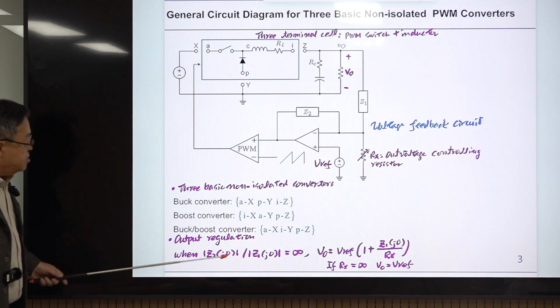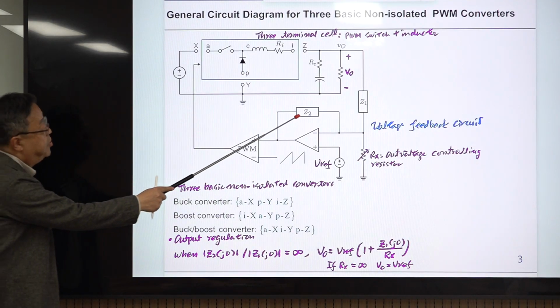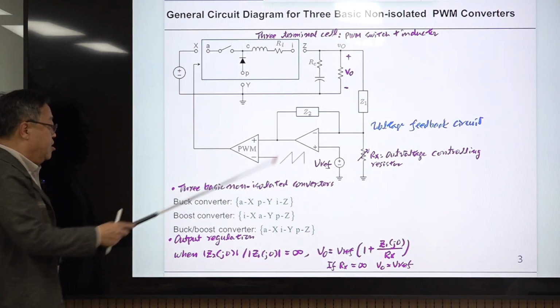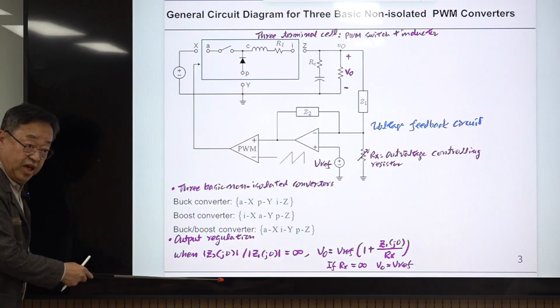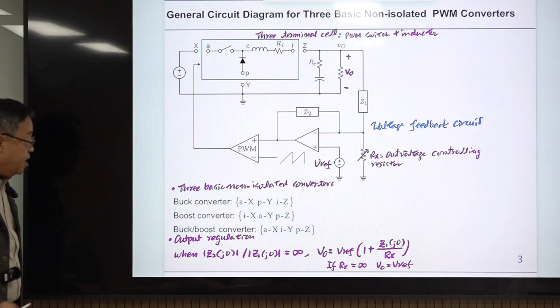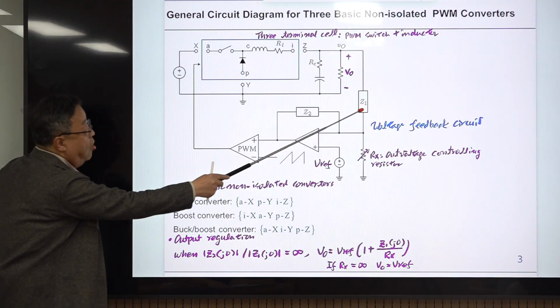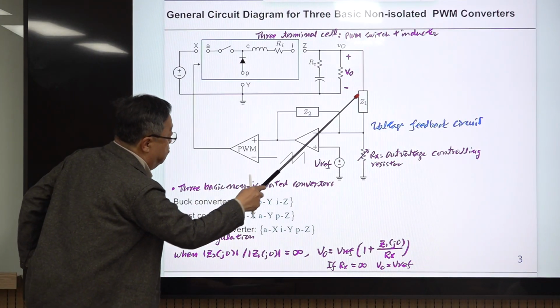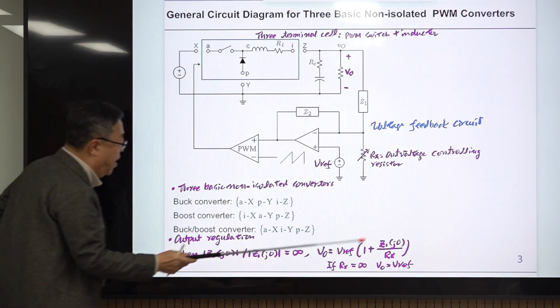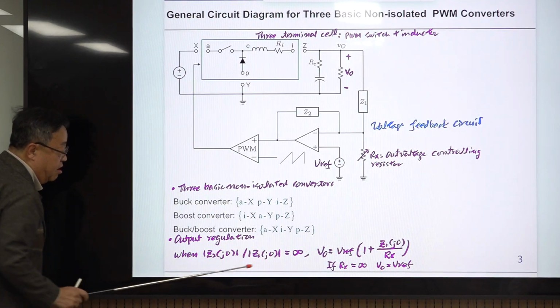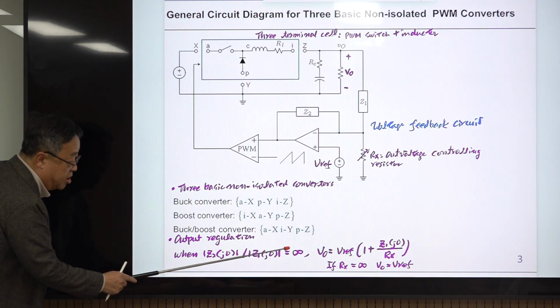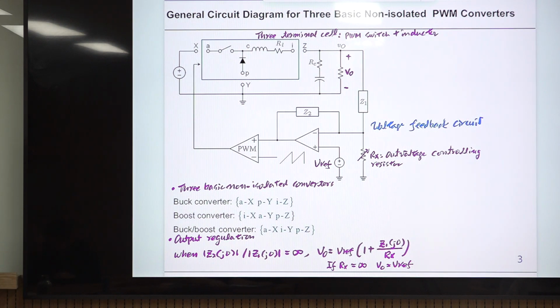Okay, this means the magnitude of the impedance of this one evaluated at DC. Okay, DC means zero frequency, divided by the magnitude of impedance element G1 evaluated at DC, the ratio between them becomes infinity. Okay, it looks like this is a very hard condition to meet, but that is not true.